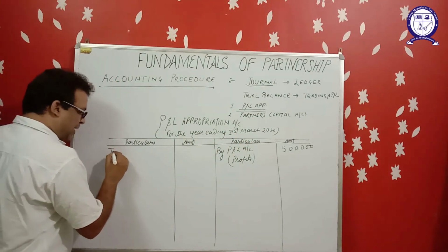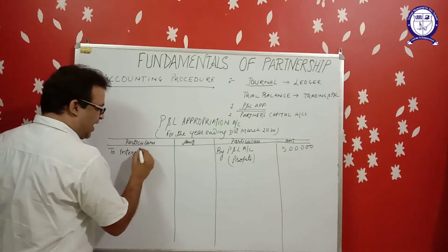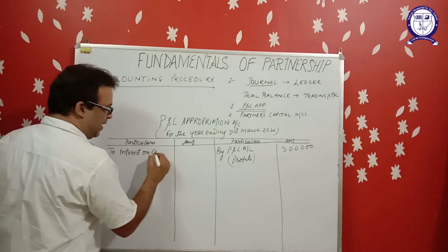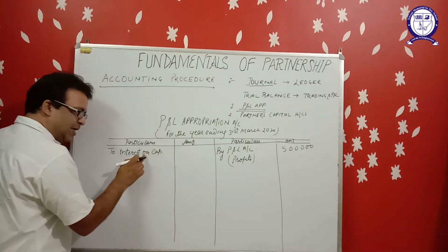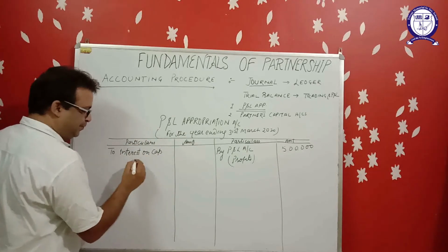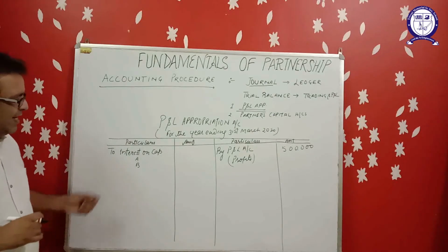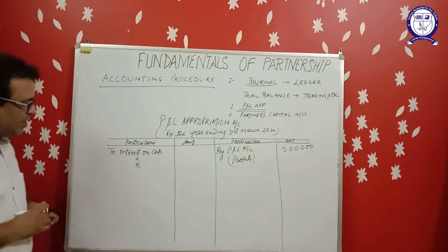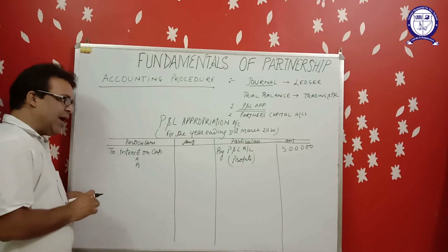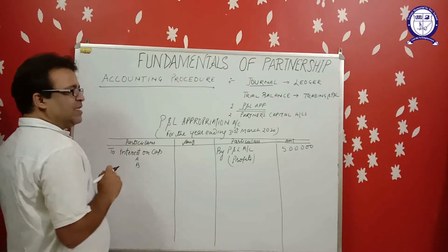So first point, we have to provide interest on capital, if it is given in partnership deed. Number one, to interest on capital of A and B. Why is it debited in P&L appropriation? Because interest paid on partners' capital is an expense for the business firm.